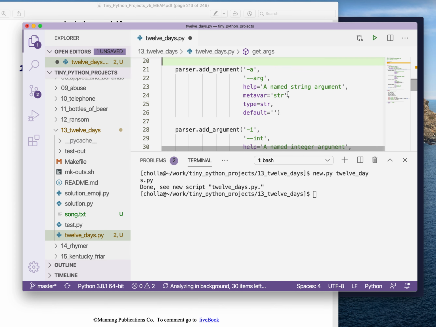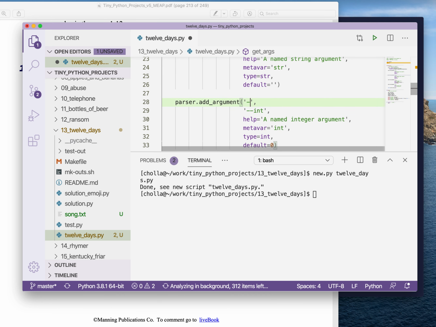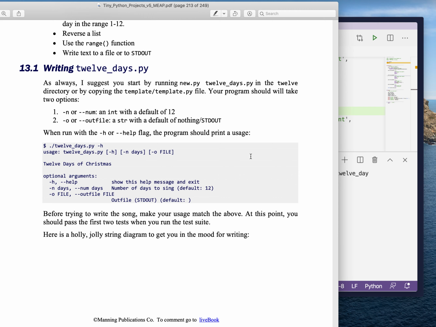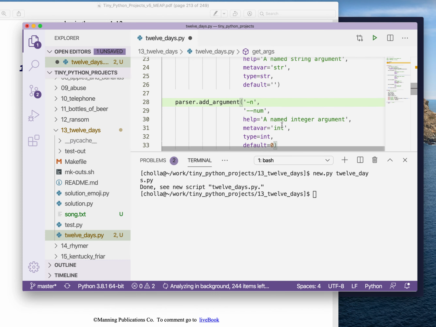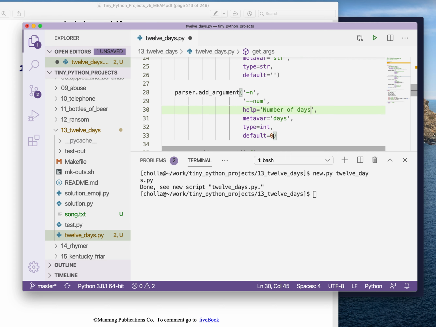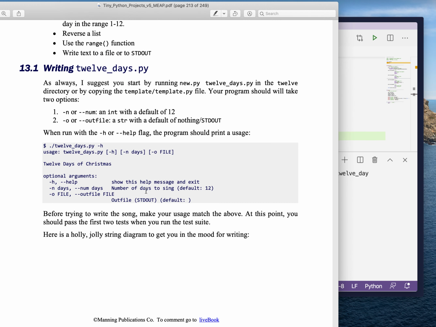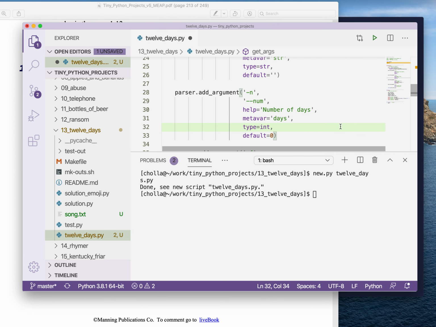We're going to need an integer argument, which is the number of days. The long flag is going to be num, and the metavar is going to be days. This is going to be the number of days. And the default, actually I can't remember, the default is going to be 12. We're going to sing the whole song.